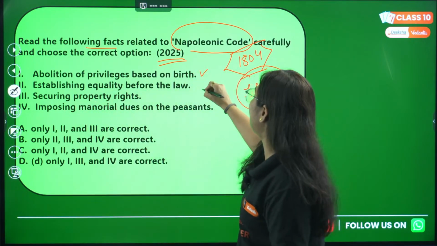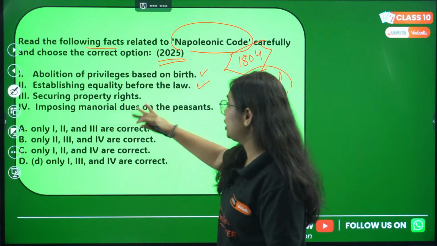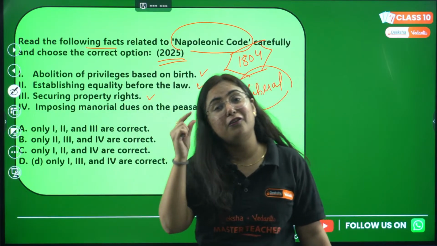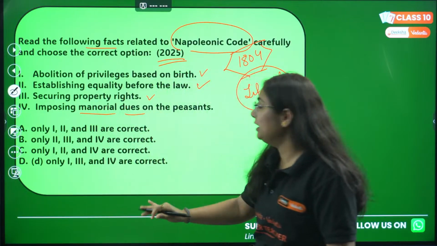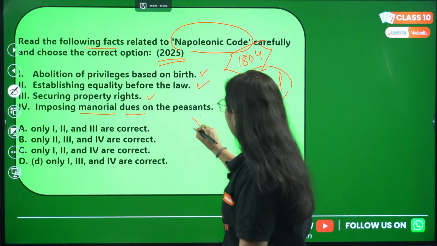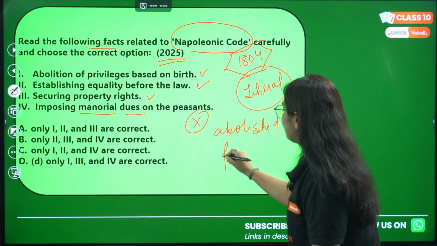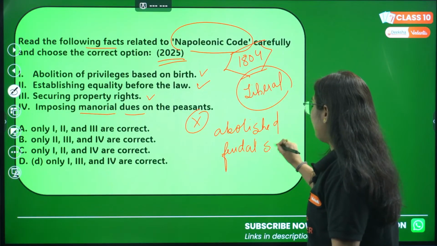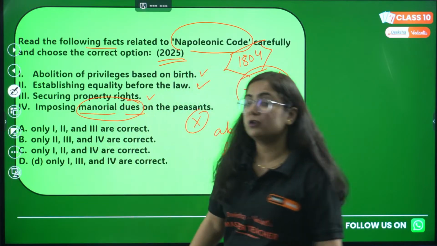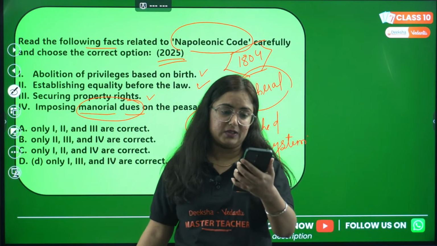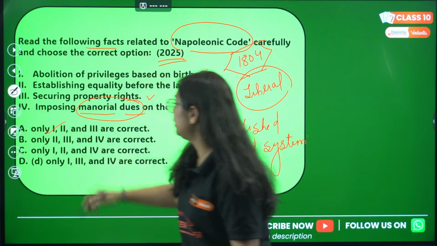Establishing equality before the law, did he? Yes, he did that. Securing property rights, and do you know this is the first line of the Napoleonic Code? And the fourth, imposing manorial dues on the peasants. No, rather he abolished the feudal system, and abolished the manorial dues that were levied on the peasants. So only 1, 2 and 3 are correct.